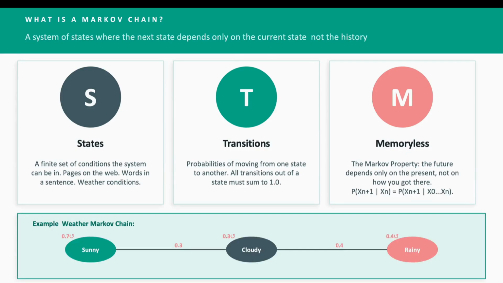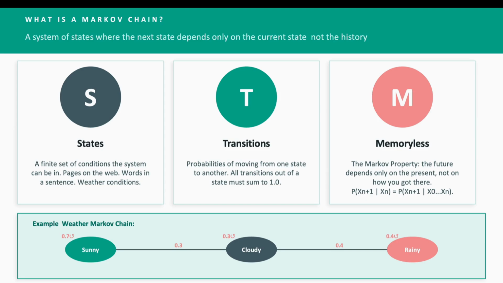So what is a Markov chain? The concept, let me break it down for you. We have states. It's a finite set of conditions that the system can be in. In our example, sunny, cloudy, rainy. In Google's case, for example, it's every page on the internet. In an LLM, every token in the vocabulary.